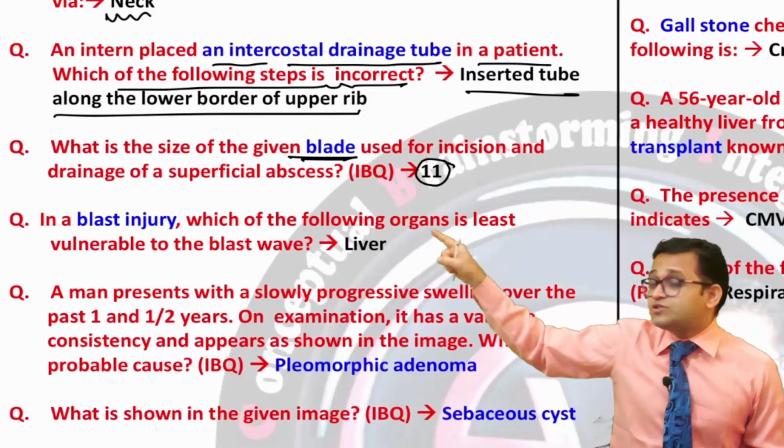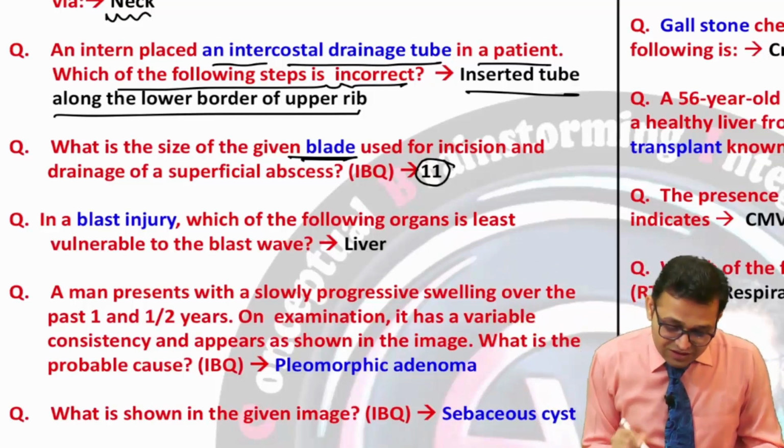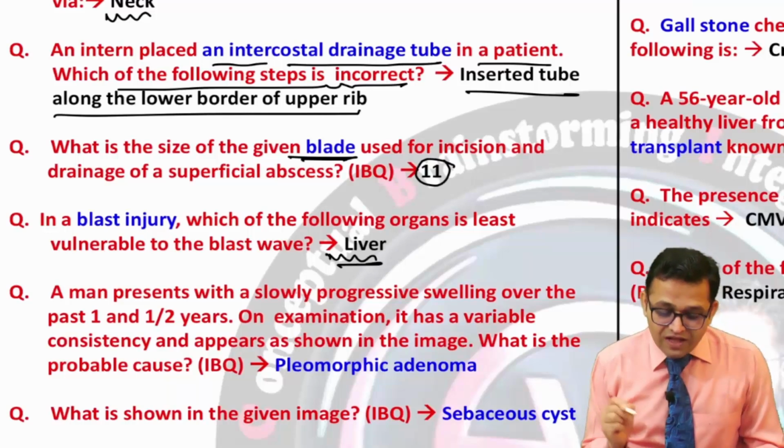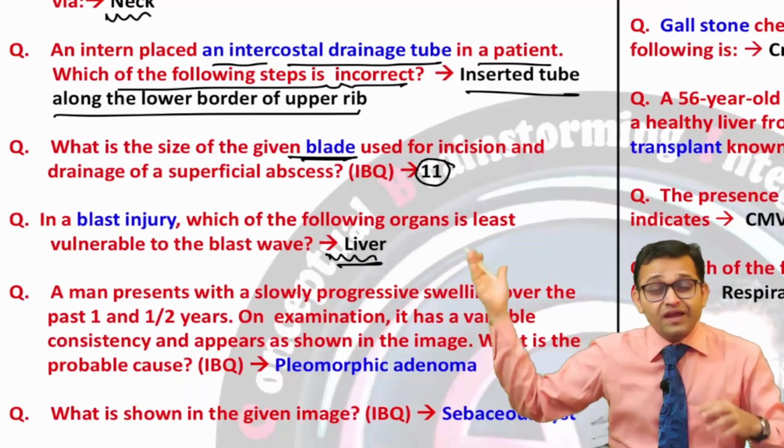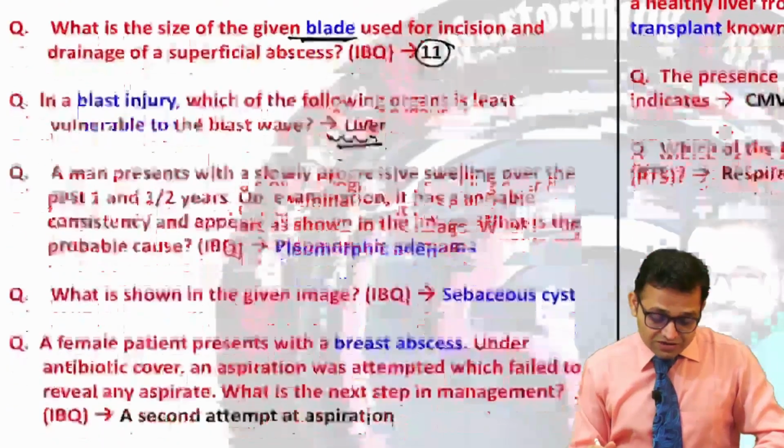In a blast injury, which of the following organs is least vulnerable to the blast wave? So the answer was the liver. So blast injury and abdominal visceral relation has been asked. Can you see the next question?